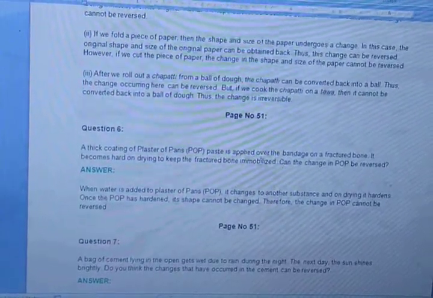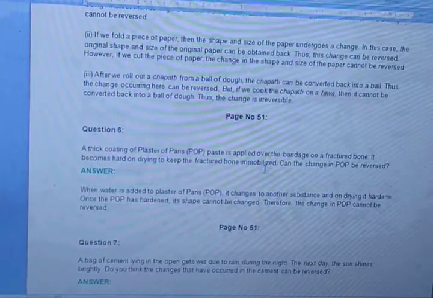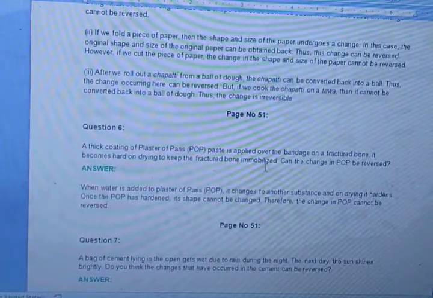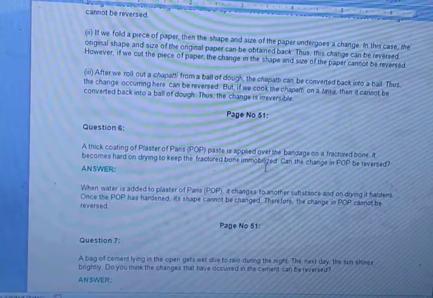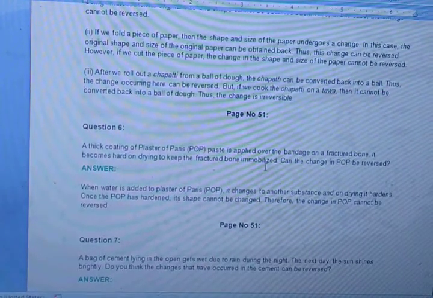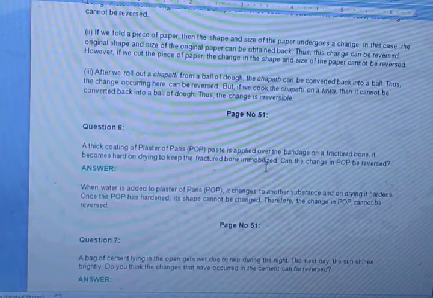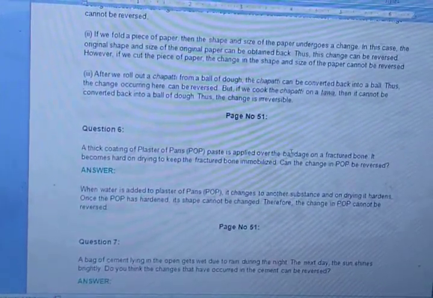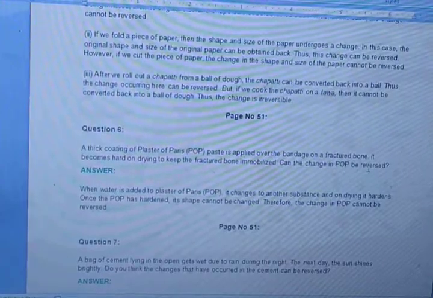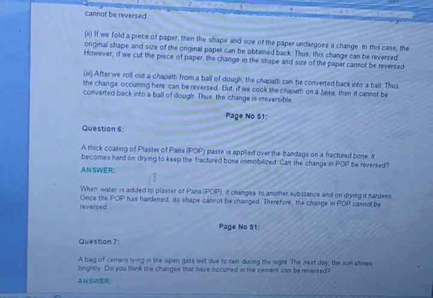See, immobilized means it cannot move freely. As you get a plaster anywhere, if the bone is fractured and you get a plaster, at that time what happens? You can't freely move your hand or leg. So it's called immobilized. So they are asking, once your fracture heals, can the POP again become its original state?